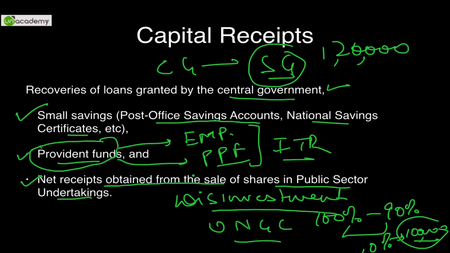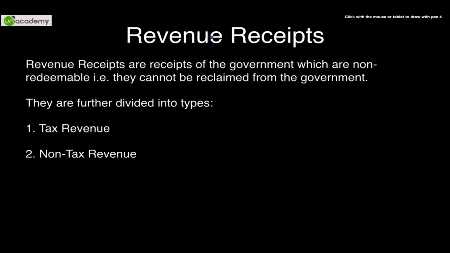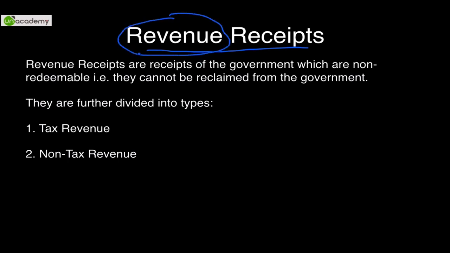The second item is revenue receipts. As we had discussed revenue expenditure, day-to-day expenditure, what are revenue receipts? Revenue receipts are the receipts of the government which are non-redeemable, that is, they cannot be reclaimed from the government. Once they are gone, they are gone, they cannot come back. So these are of two types.